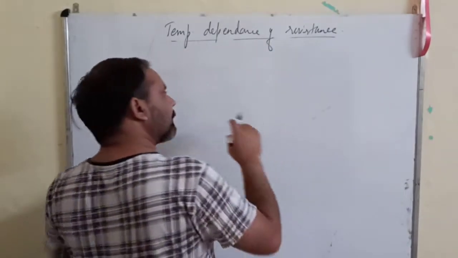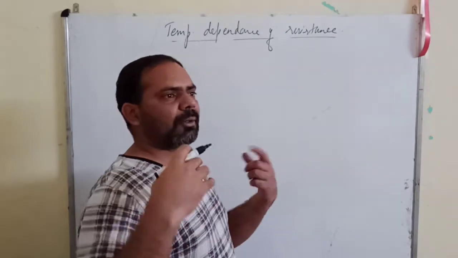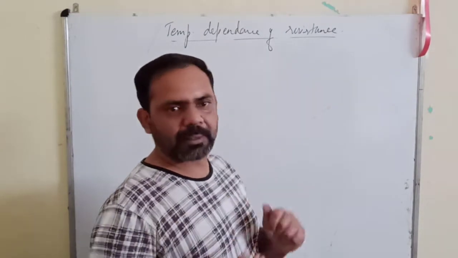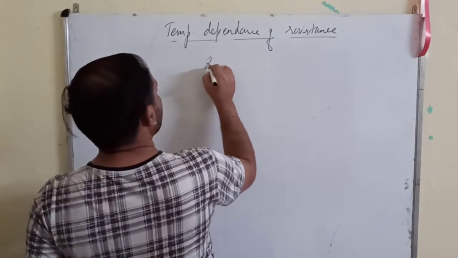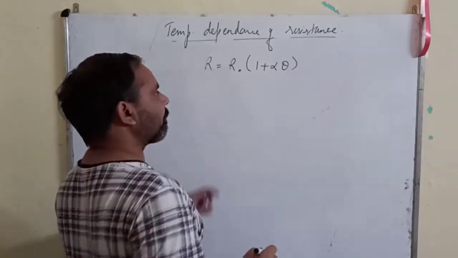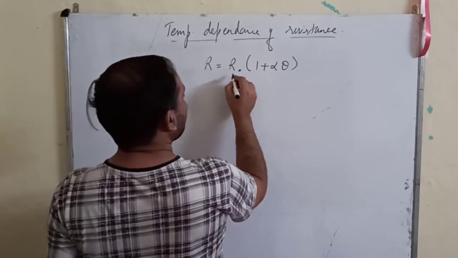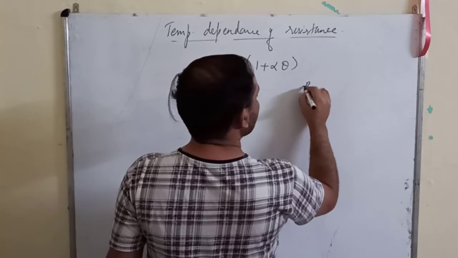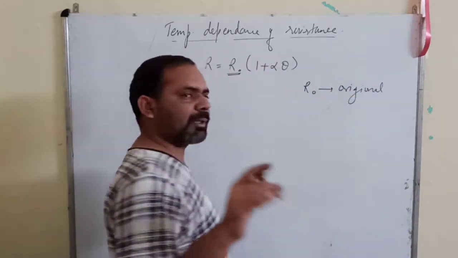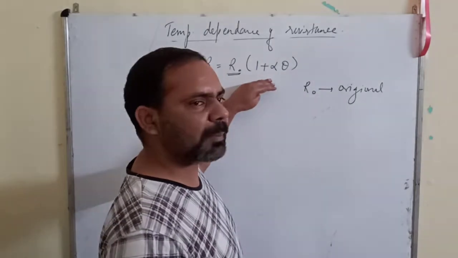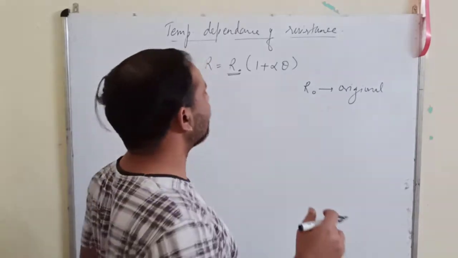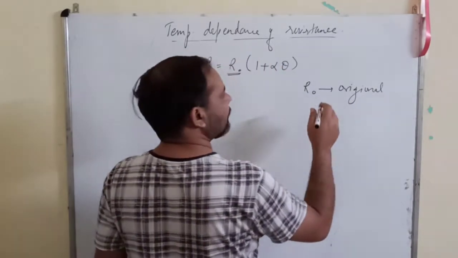So it means that the resistance of a conductor depends on the temperature, and how it depends on the temperature, we have a simple formula. We are not required to derive this formula because it is based on practical observations: R is equal to R0 (1 plus alpha theta). Now I will tell you what these things are. R0 is the original resistance. Once again, this formula is based on the practical observations.